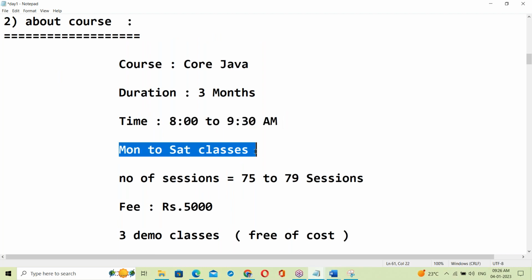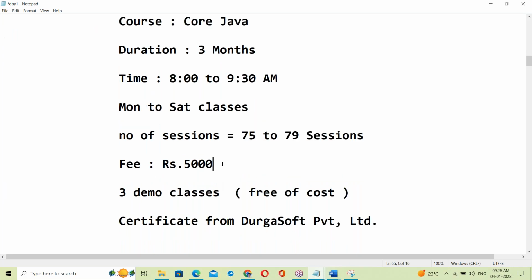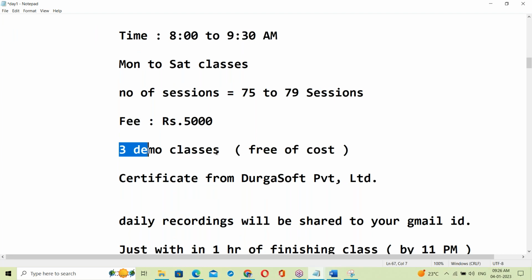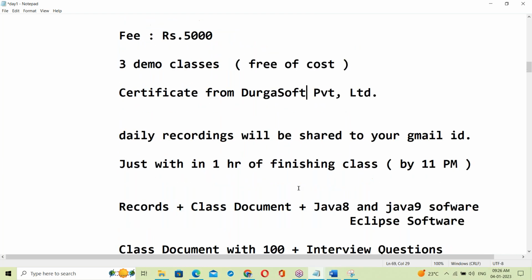Yes, Monday to Saturday classes. Number of sessions is 75 to 79. Only Sunday is a holiday. Suppose any festival comes, that day is also a holiday. Okay, fees are 5,000. 3 demo classes are free of cost, you can see them. Okay, yes, a certificate from Durgasoft is also provided.